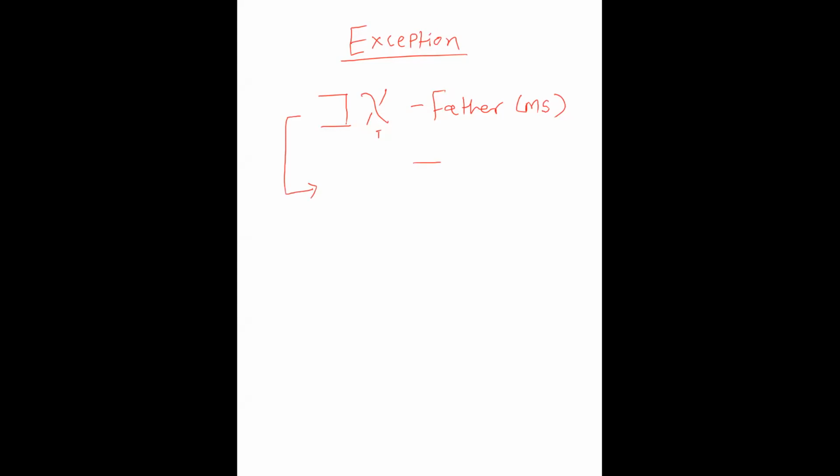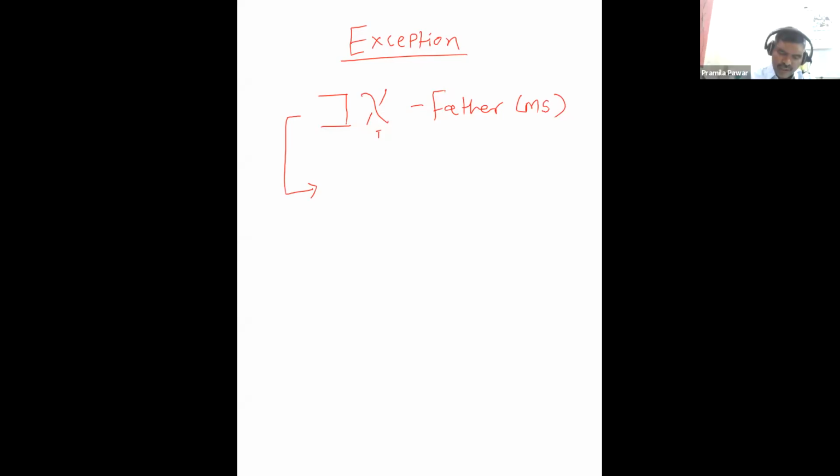These are the irregular nouns. How will it become avot? That is fathers, masculine plural.